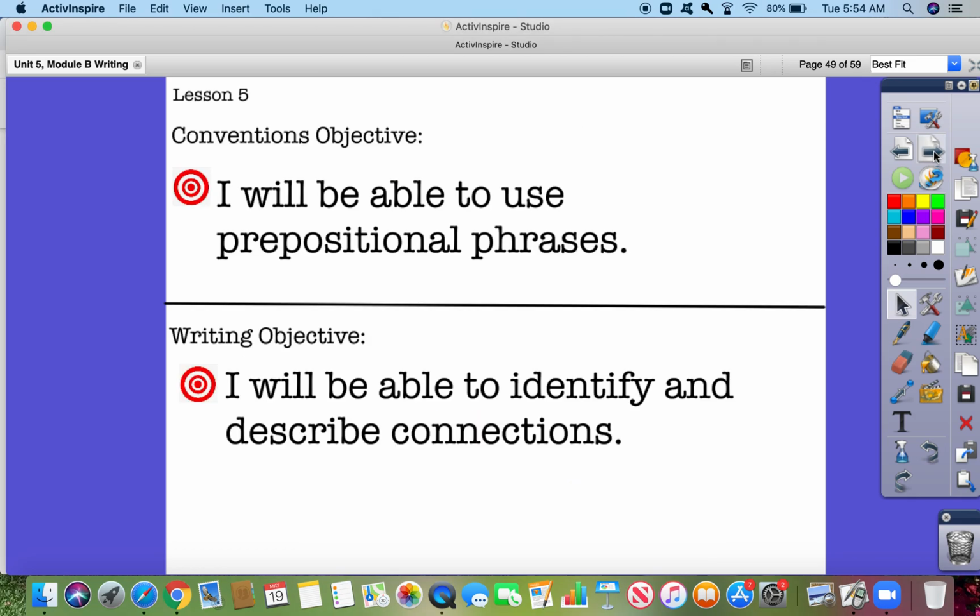Let's look at our conventions for today's lesson. I will be able to use prepositional phrases, and our writing objective is I will be able to identify and describe connections.